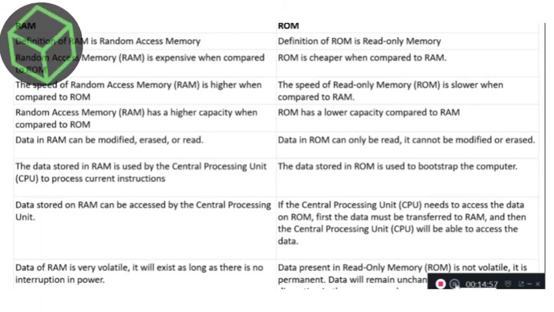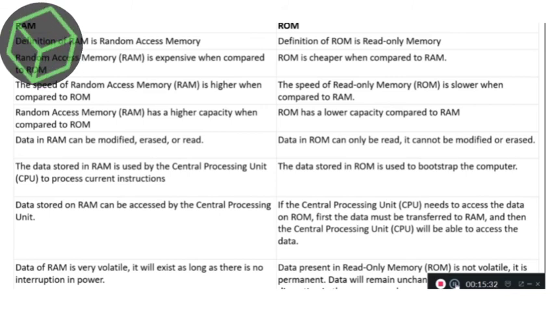The speed of RAM is higher when compared to ROM, whereas the speed of ROM is slower when compared to RAM. Random access memory has higher capacity when compared to ROM, whereas ROM has a lower capacity compared to RAM.